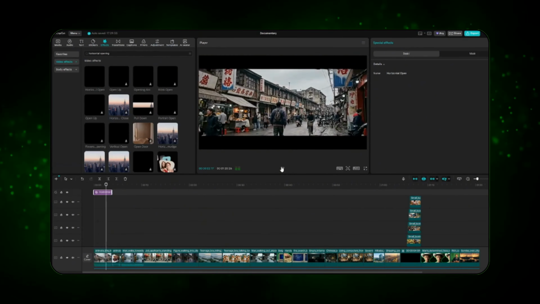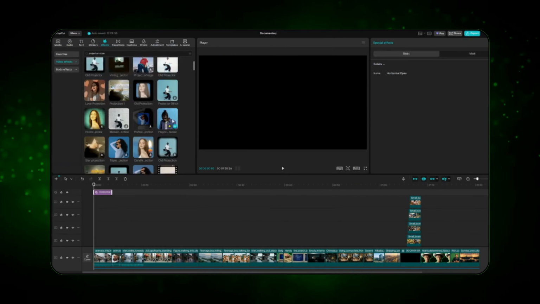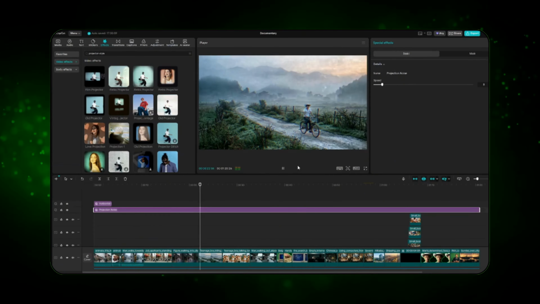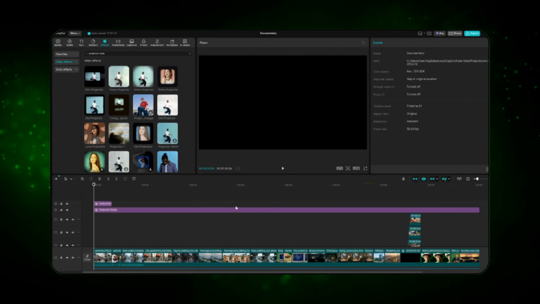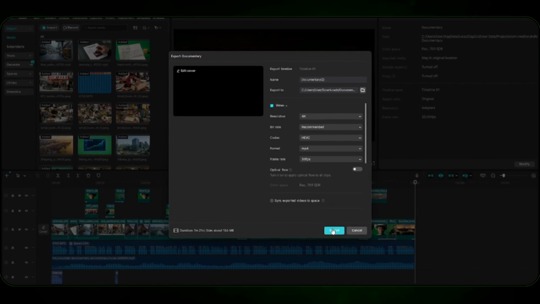From there, add your text overlays, sync them to the timestamps from your transcript, apply a subtle zoom or pan for movement, and add a grain or projector style effect if you want that classic documentary texture. Once everything's synced and the pacing feels right, export in 4K and you're done.